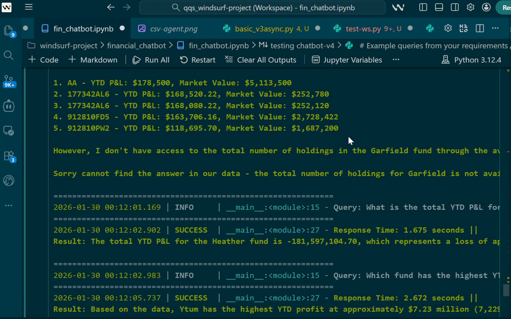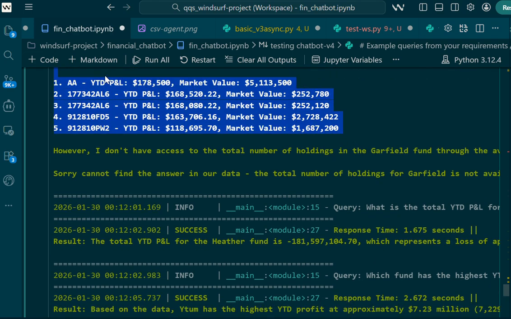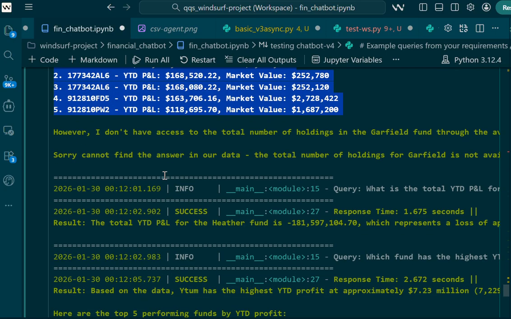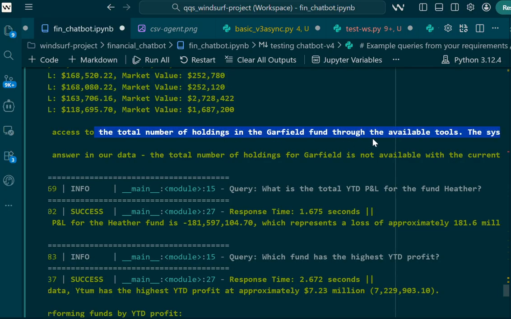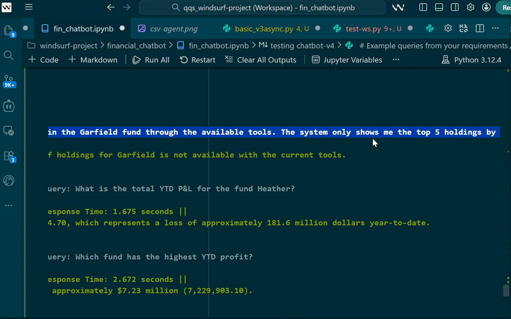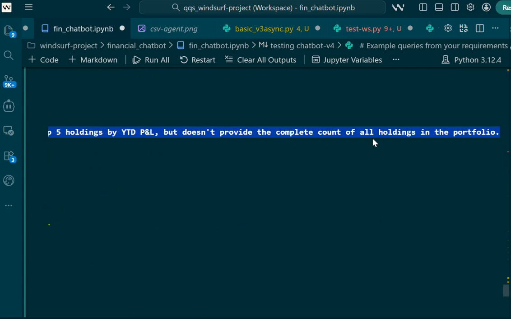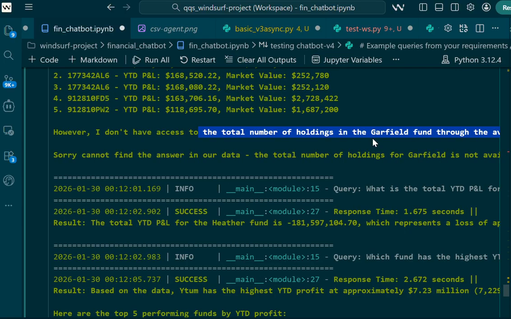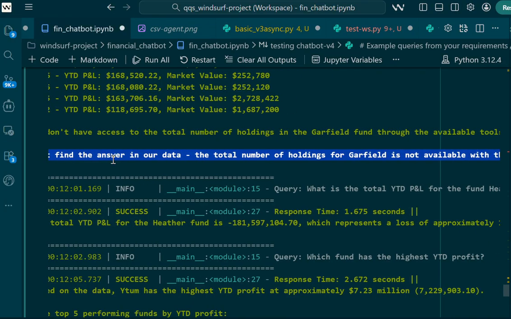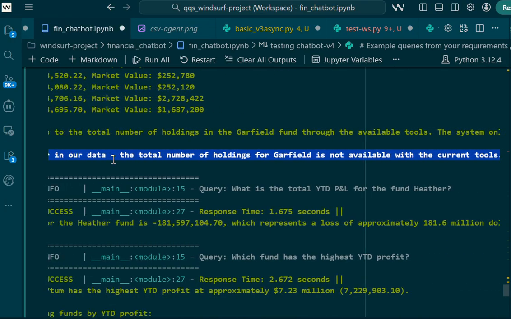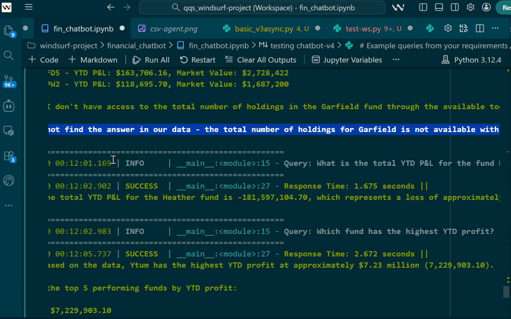Again it extracts this information from the CSV, but it also responds that through the available tool it can show only the top five holdings. Since we have limited tool use for that, if it's unable to do it, it very clearly says so without any kind of hallucination.